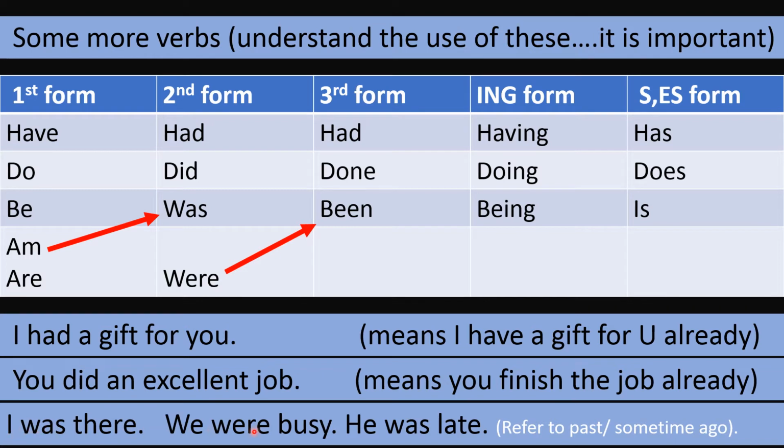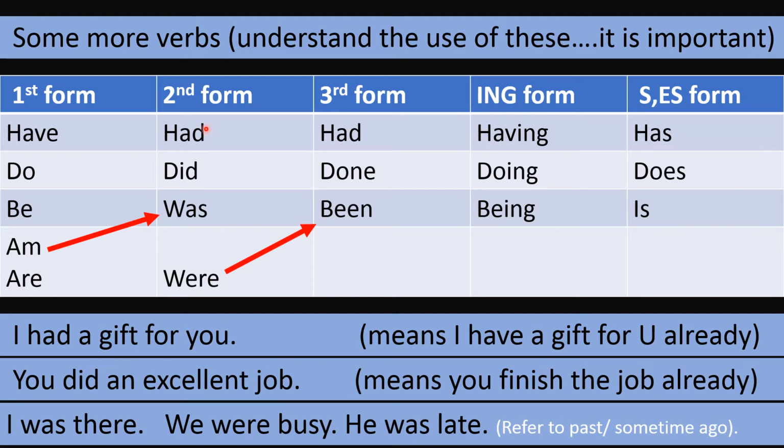It is the use of be here: I was there. We were busy. He was late. So was, were, and was in these three sentences refer to the past. I was there, it means I am talking about some place where I was present some time ago. We were busy, it means some time ago we were not free, we were busy. And he was late, it means some time ago he was not in time, he was late.